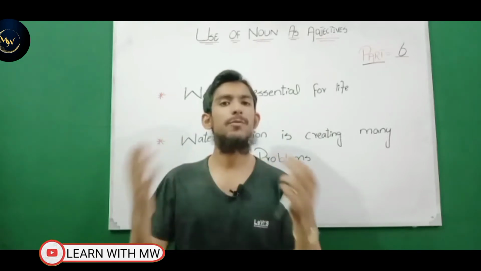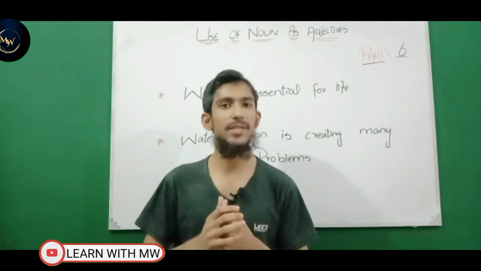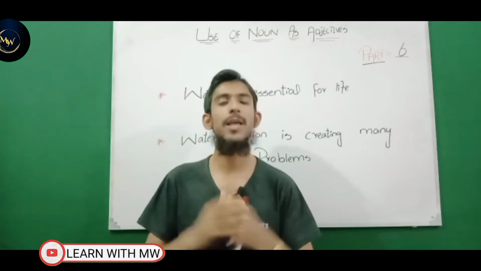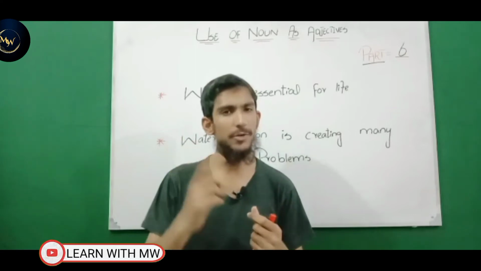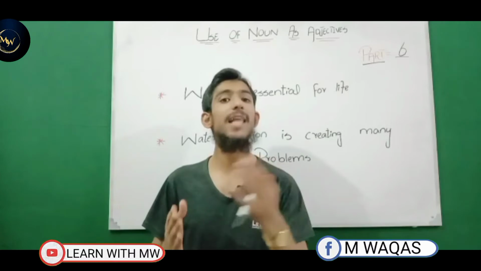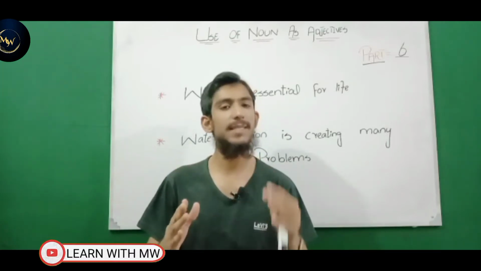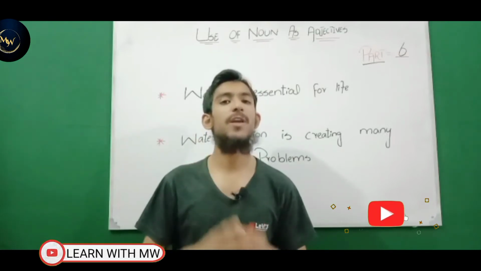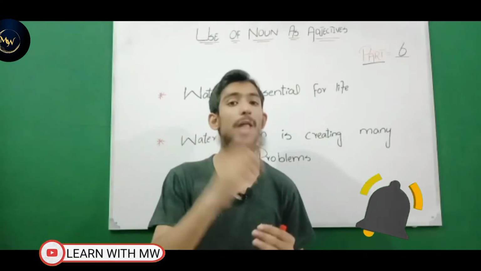In part 1, we discussed the intro to adjective, and we also discussed the placement of adjective. We discussed the two places of adjective, that is, predicative adjective or predicative position, and attributive adjective or attributive position. Then in part 2, viewers, we have discussed a very important concept. The concept is article as adjective. Then in part 3 and part 4, we have discussed the types and kinds of adjective with tips and tricks. And then in part 5, we have discussed a very important concept, which was use of pronoun as adjective.